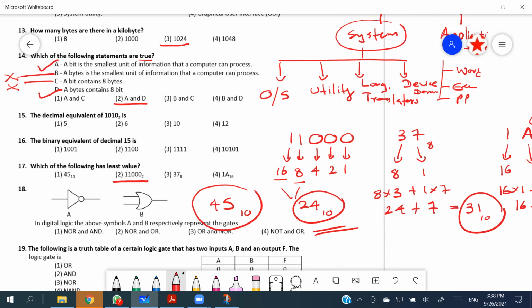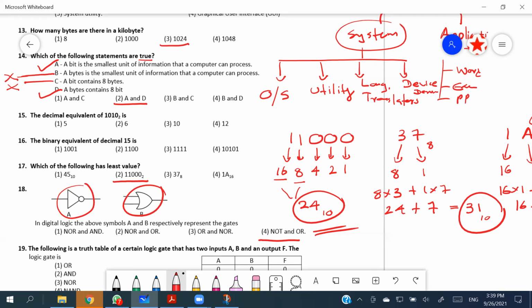Okay, so going on with the 18th. In digital logic, they are asking, the above symbols A and B respectively represent which gates. This is a very easy one, people. If you got it wrong, then you have to reconsider your knowledge of gates. These are the beginning things. So this is going to be a NOT, and this is going to be an OR. That is going to be the fourth option.